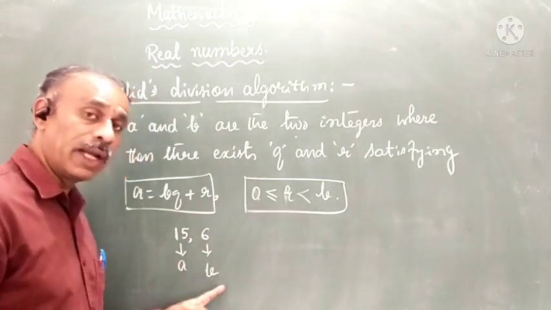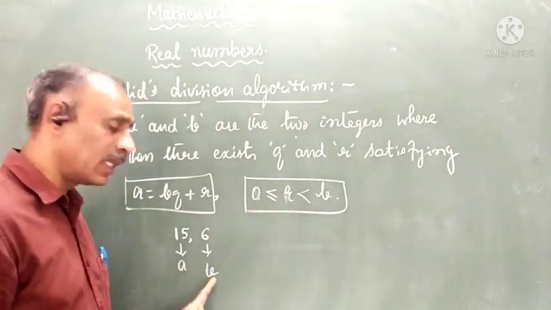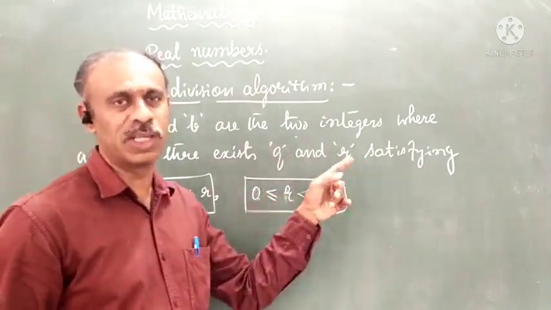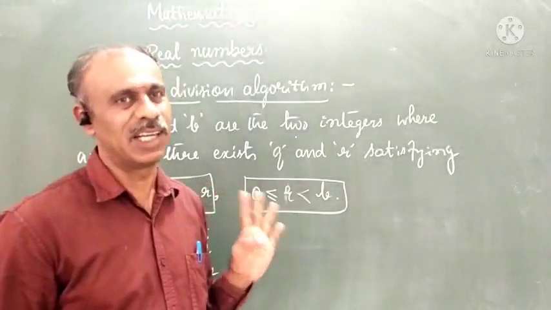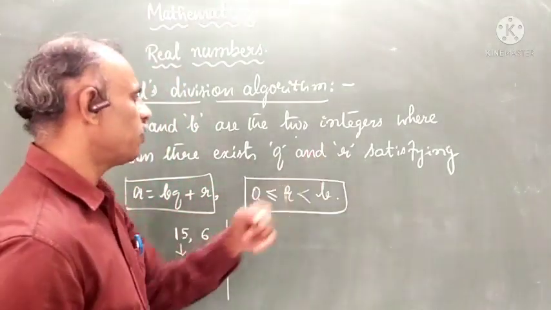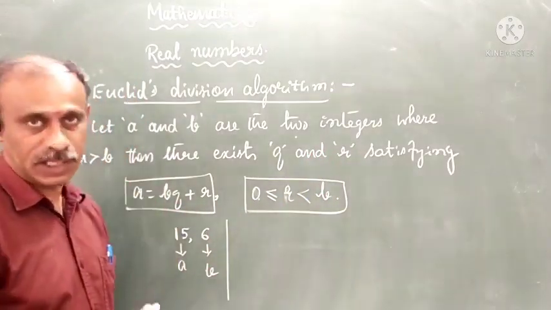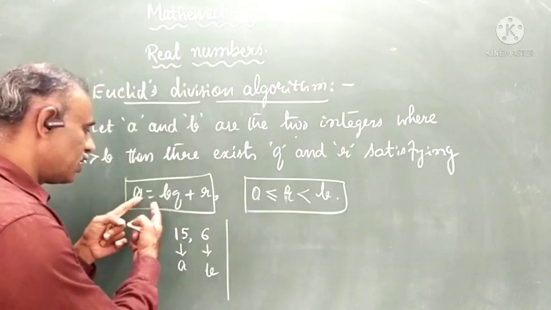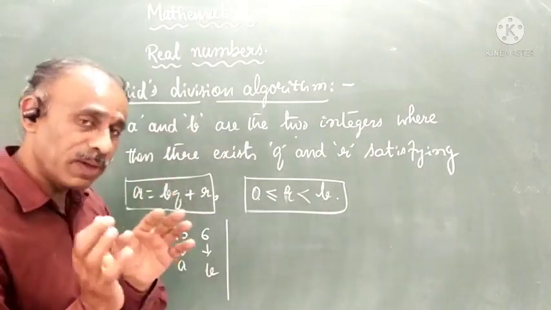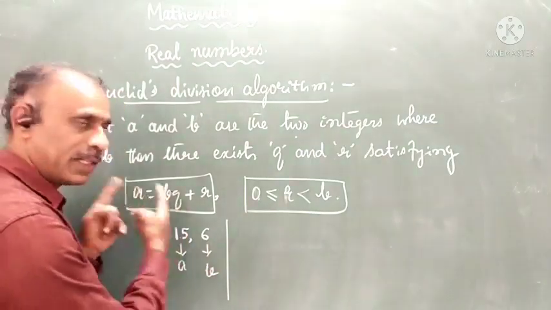So your A and B, what do you have? The bigger number is the dividend, the smaller number is the divisor. Q is the quotient, R is the remainder. That's all. Satisfying A = BQ + R. So what is this? A = BQ + R. When you go with a small simple example, then you can count. Then I am going to relate this.